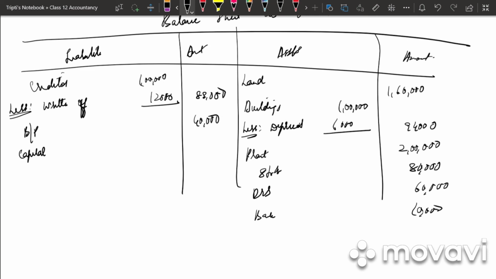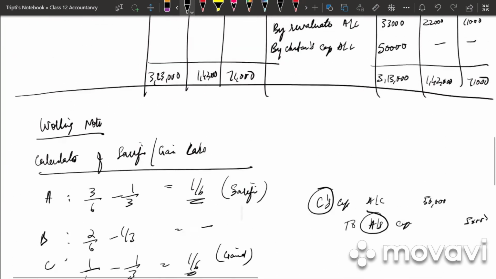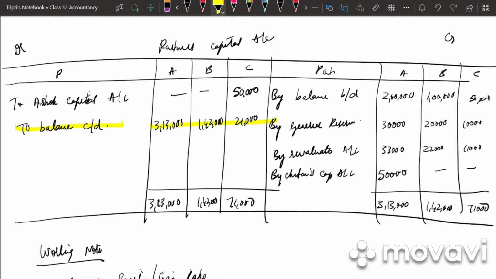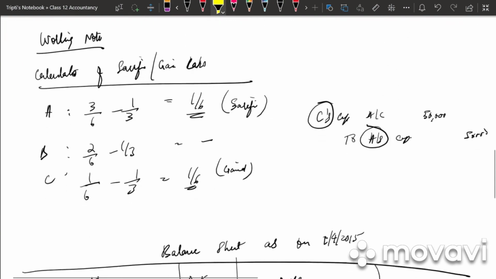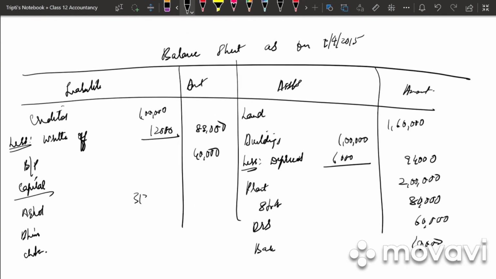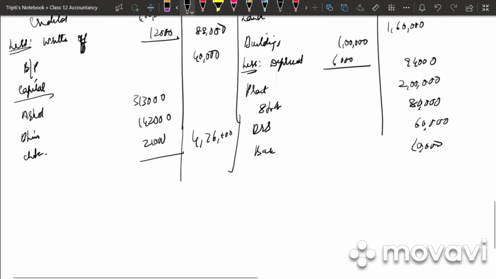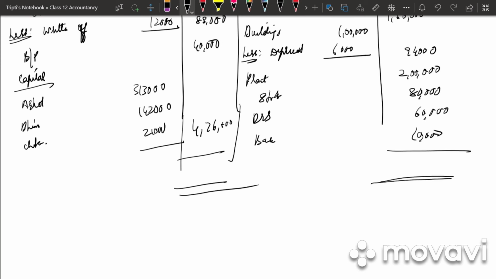And last we have capital, that is Ashok, Bhim and Chetan. Here we need to write down the balance which we have got in the partners' capital account, that is 3,13,000, 1,42,000 and 21,000. How much is it in total? 4,76,000. So what is the total of our balance sheet? 6,04,000, 6,04,000. Clear?